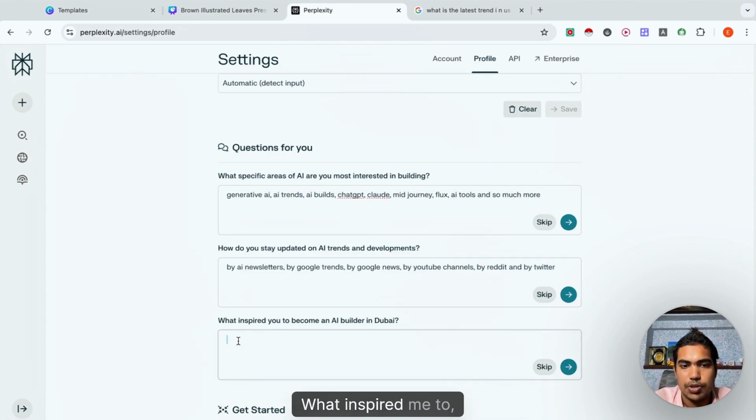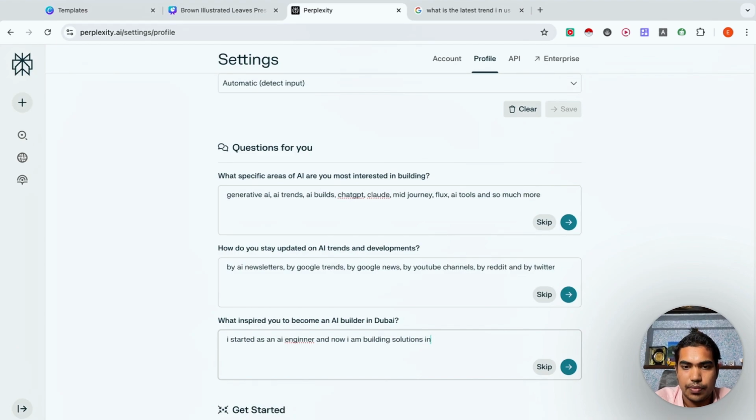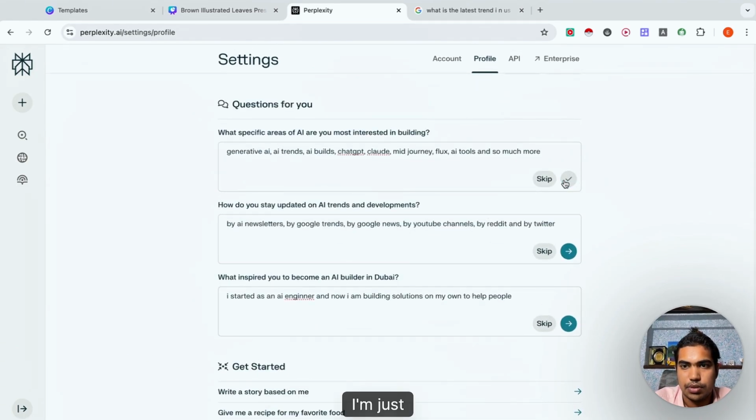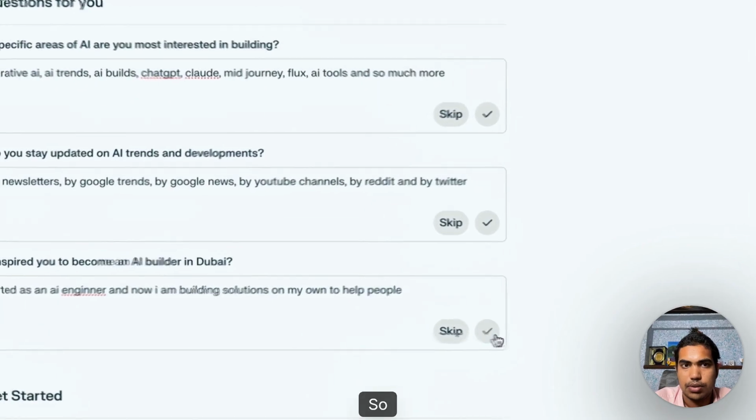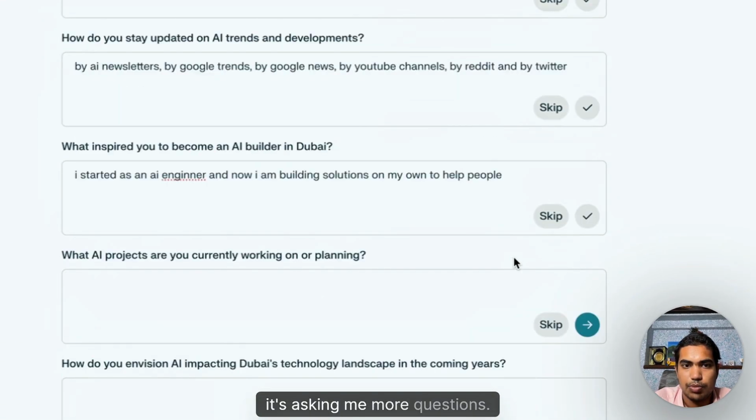What inspired me? I started as an AI engineer, and now I'm building solutions on my own to help people. So this is all these things. I'm just getting it done. It's asking me more questions right now.